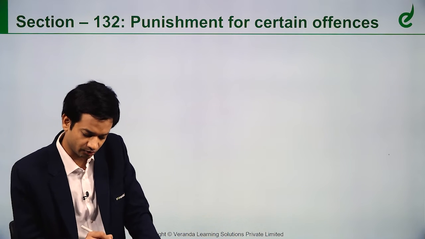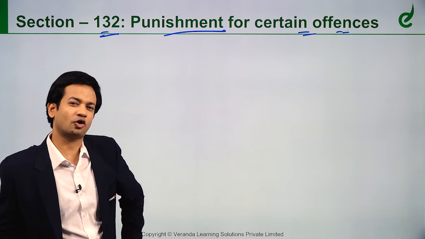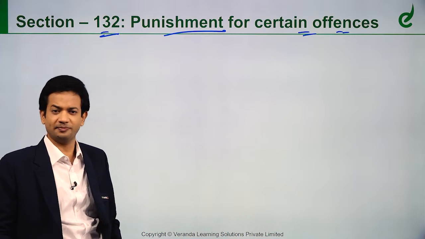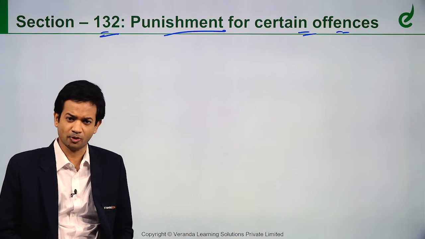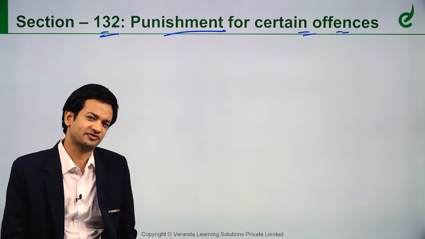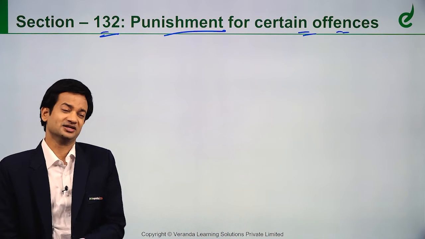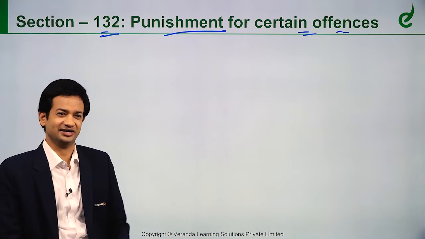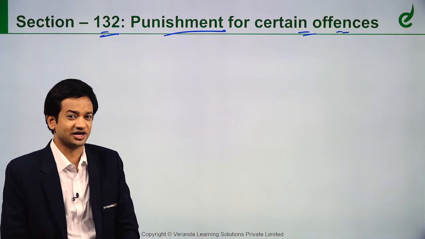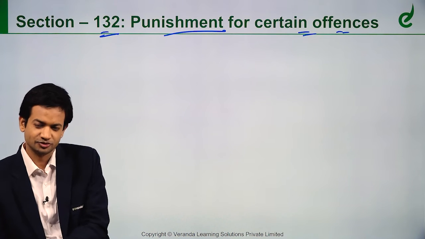Coming to next, section 132, punishment for certain offences. Now, what is section 132 talking about? It's talking about arrest. When people do fraud above the prescribed threshold, they are liable for arrest. Similarly, like they made an amendment in section 122, 132 also felt the requirement of this amendment. Why? Because someone who is masterminding the entire transaction and getting benefit out of it is not getting arrested, but the other person is getting arrested. So they said the person who is facilitating this transaction, the mastermind, should also get arrested. So they have made an amendment to this.